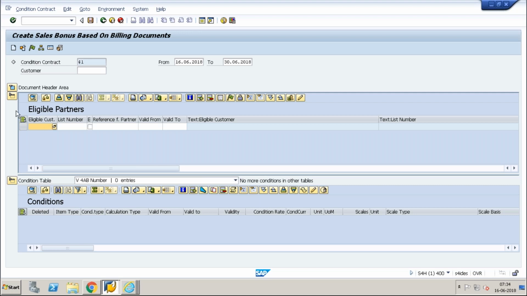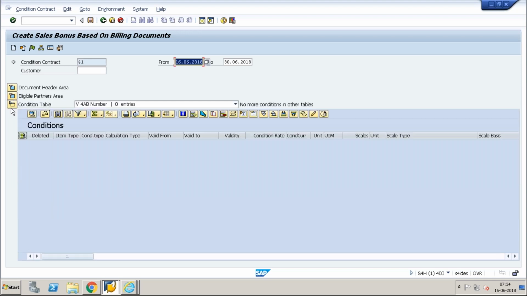Okay, so next is the condition table. We have different entries, based on the number or material. This number is nothing but the condition contract number. Always, when you create a condition contract or the condition table, the number field is mandatory. Without the number field, the system will not be able to identify the condition contract in your sales order. It will not determine the condition contract. So number is always a mandatory field here.